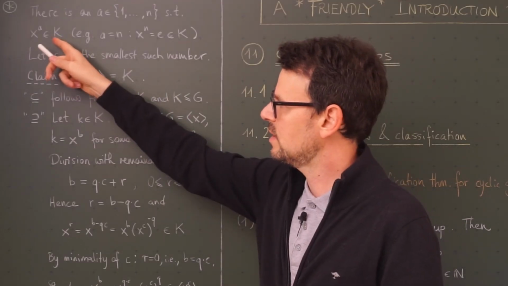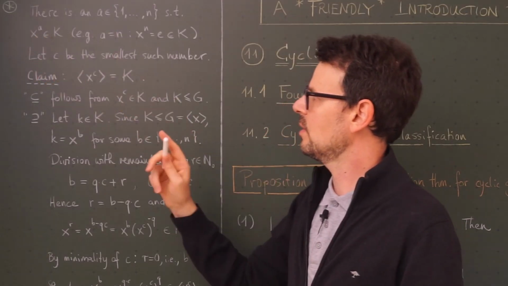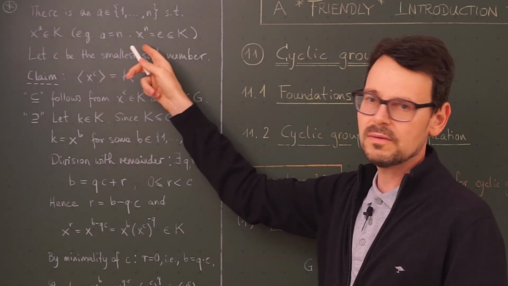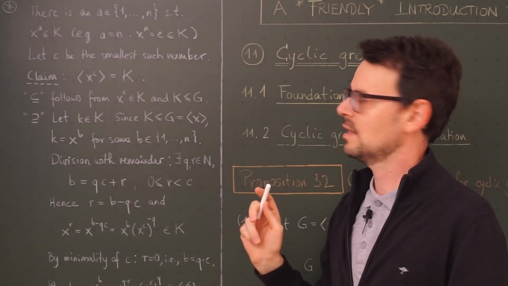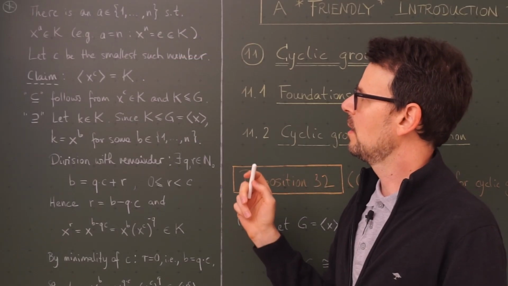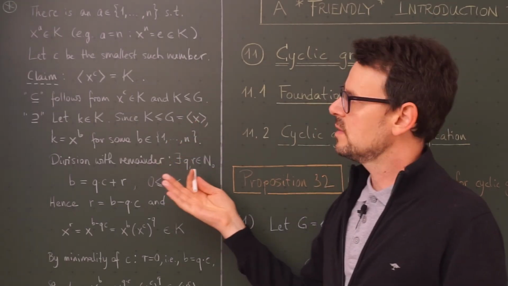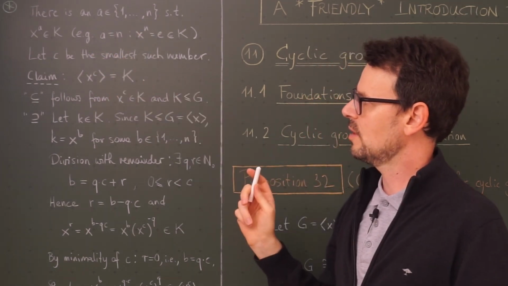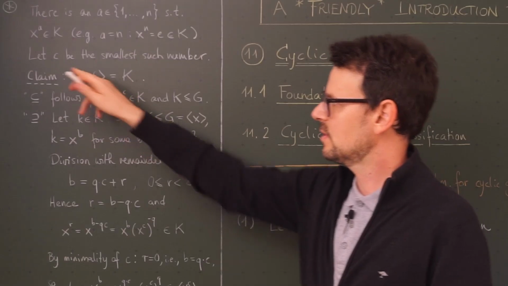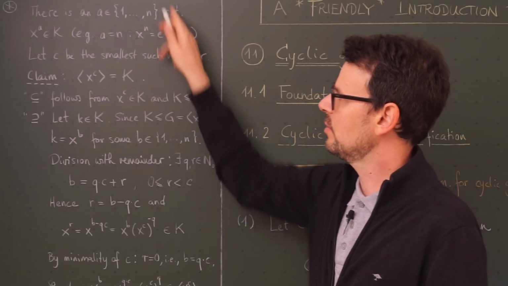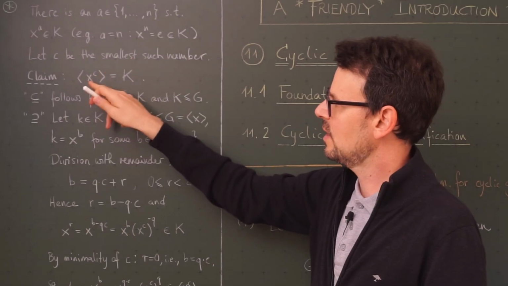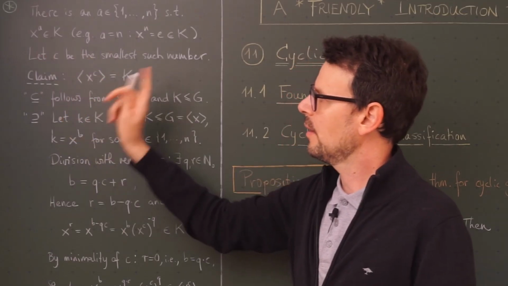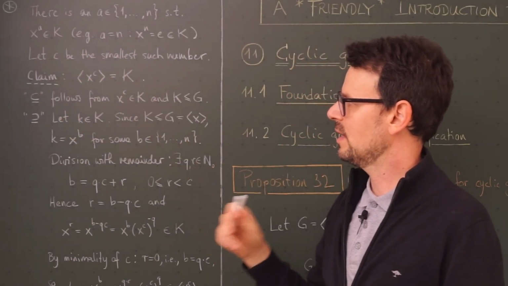X to the a lies in capital K. For example, if a is equal to n, then x to the n by definition of the order is the identity, and this clearly lies in K because K is a subgroup. But then by the well-ordering principle of the natural numbers, if there is such a number, there is also a smallest such number. And this we call z. So z is the smallest natural number such that x to the z is an element of K here. And now our claim is that this here already generates K.